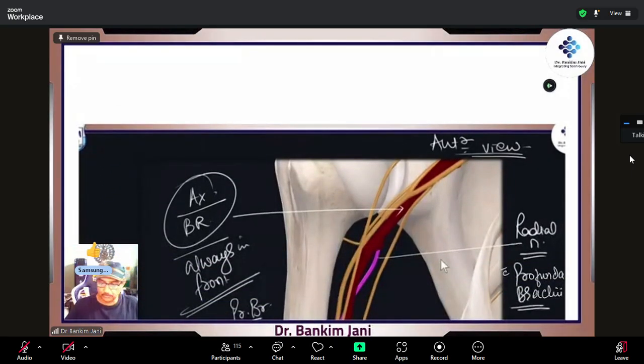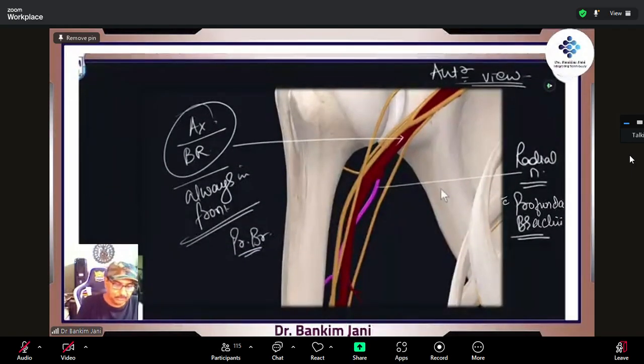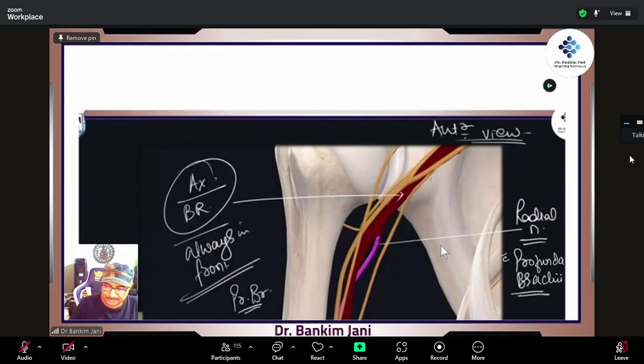So this is the zoomed portion, the anterior view. Here it is the axillary, and then brachial. Wait. New name, Rutvi. At what level would the name change from axillary to brachial? At what level would the name change?